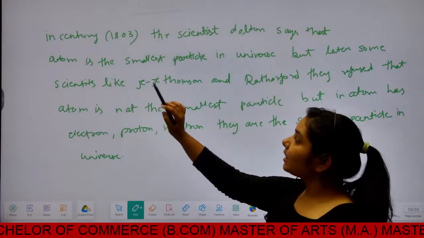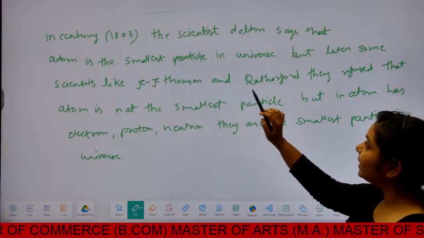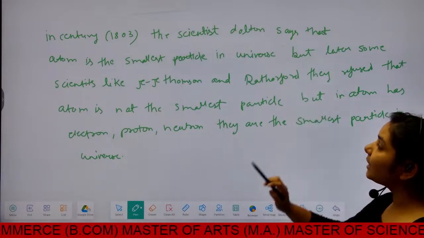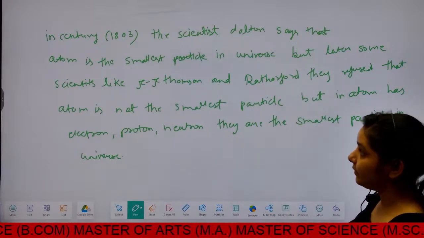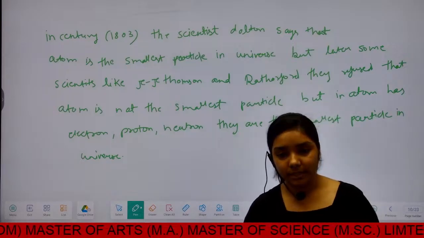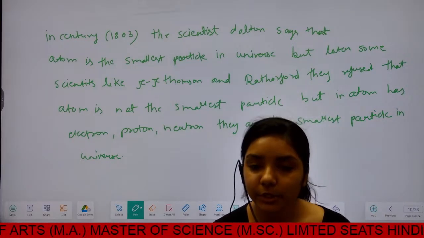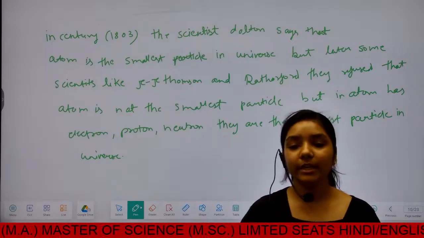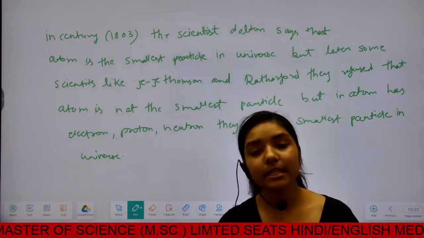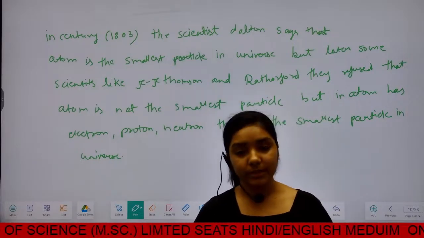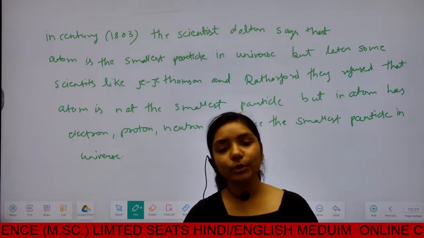Previously, in 1803, the scientist Dalton gave the atomic theory, and in atomic theory he said that the atom is the smallest particle in the whole universe.